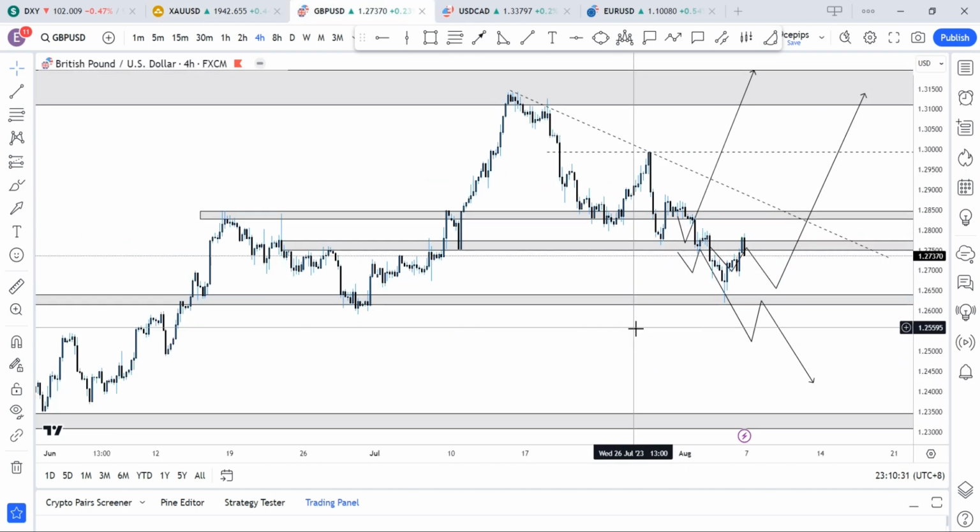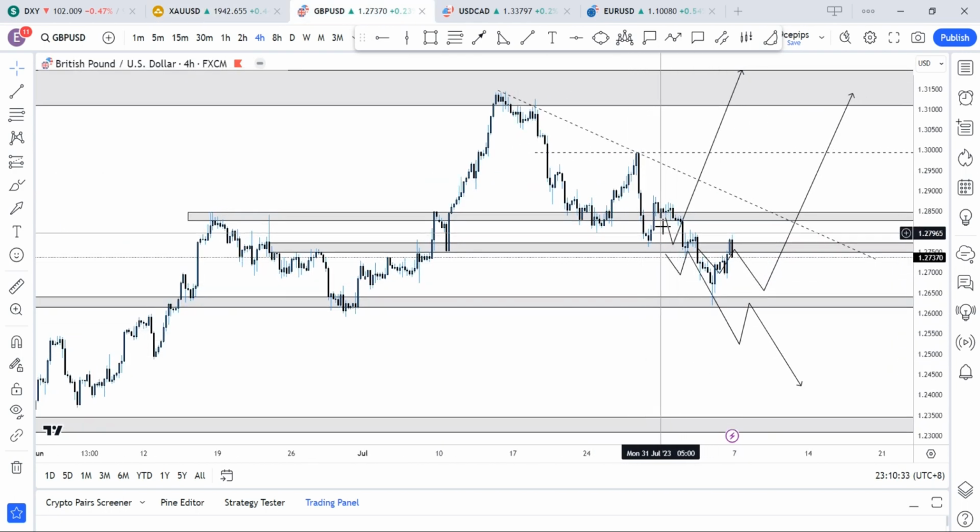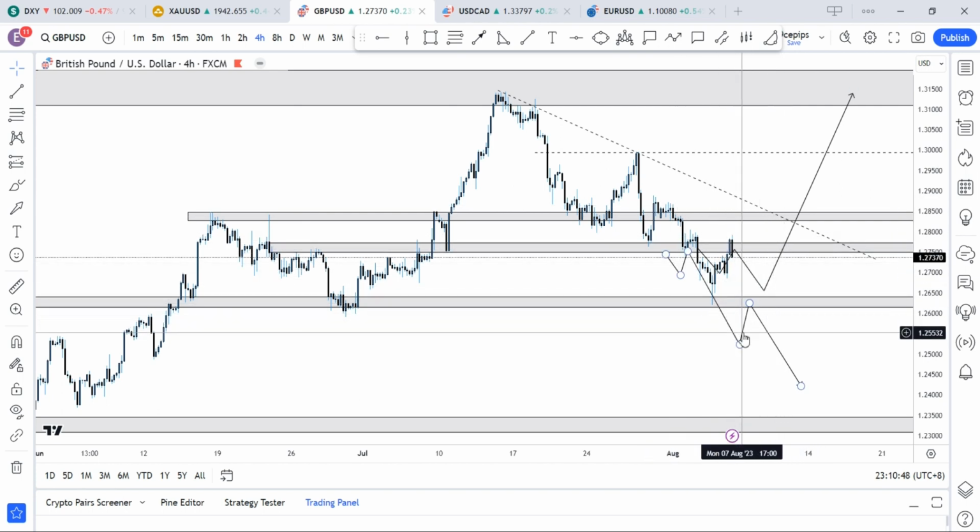And basically here on the pound USD, we anticipated price to just create a double bottom here and continue to the upside, which didn't play out, or we could get price to just come into this region, create... basically the second part played out. We were anticipating price to create lower lows and lower highs.